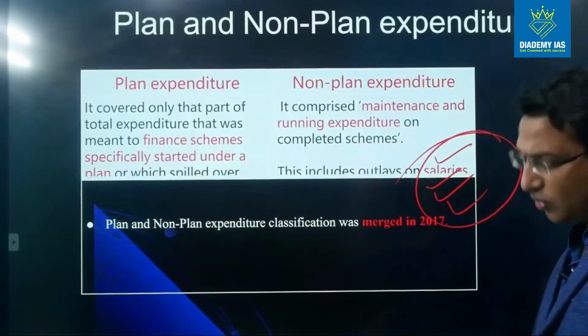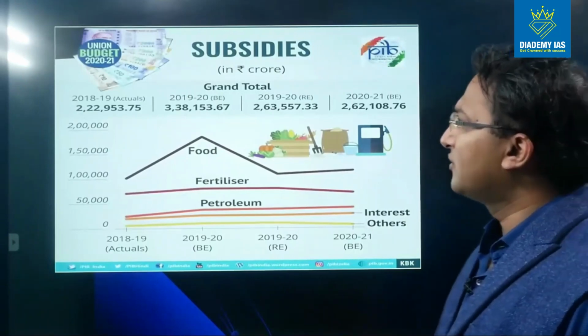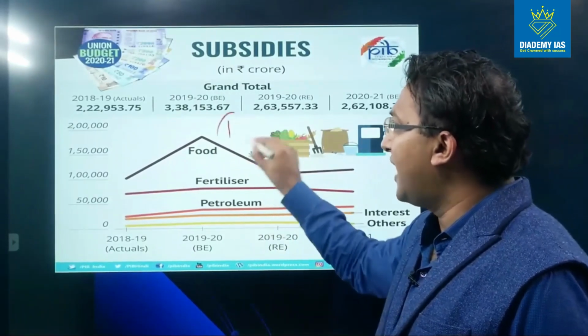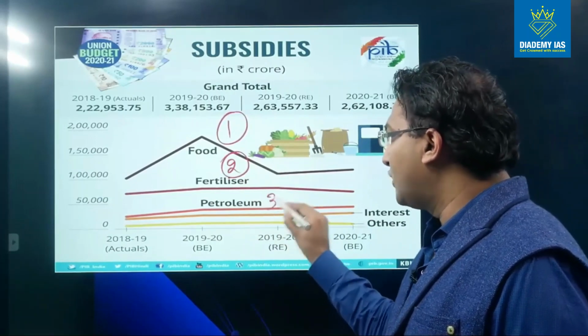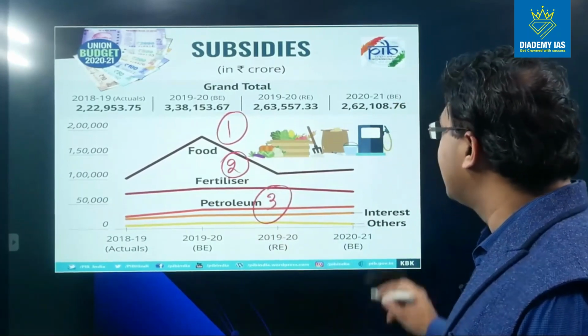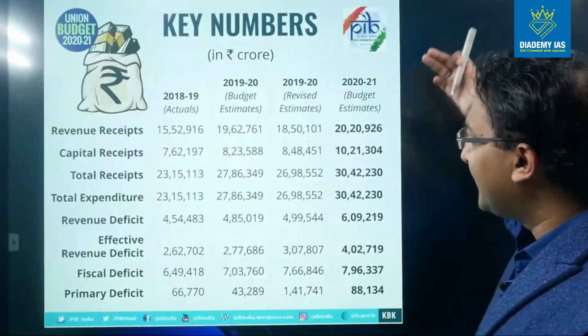You don't need to remember all that. Subsidies, this is very crucial. Just keep in mind, food subsidies highest, fertilizer subsidies second highest, and petroleum subsidies lowest. And again, this is as per the latest budget document. These are the key numbers.